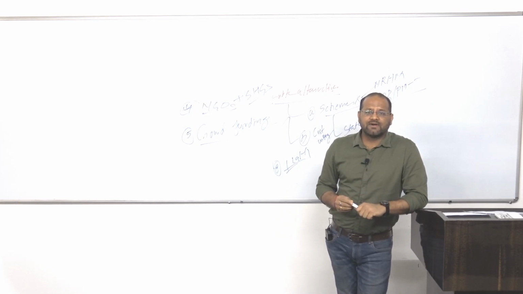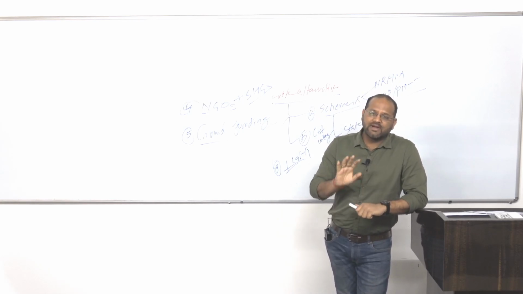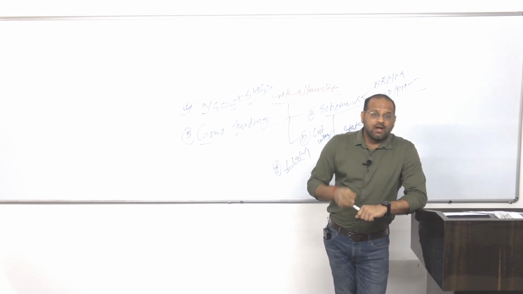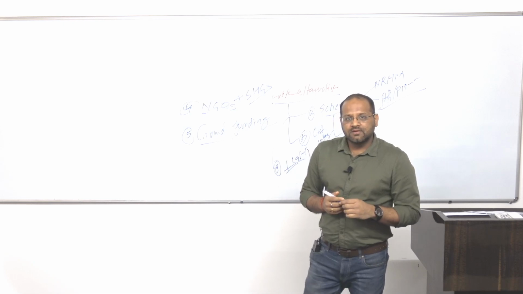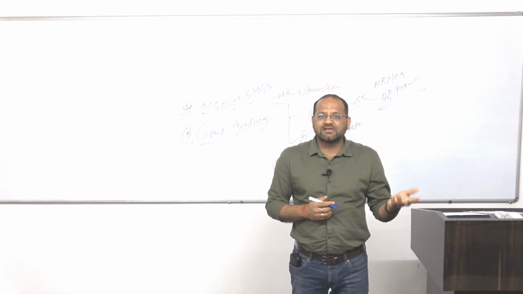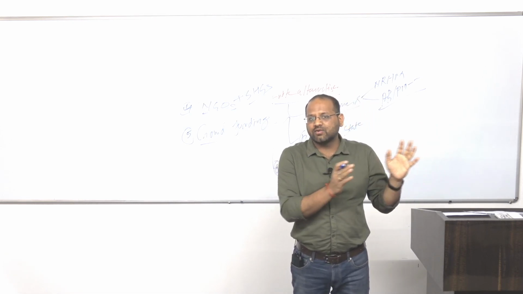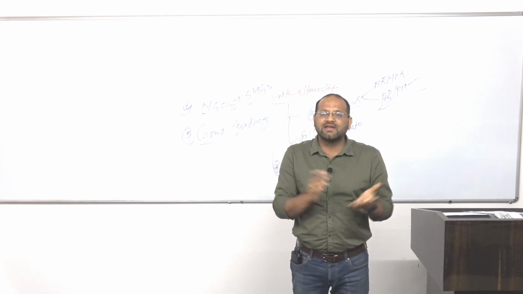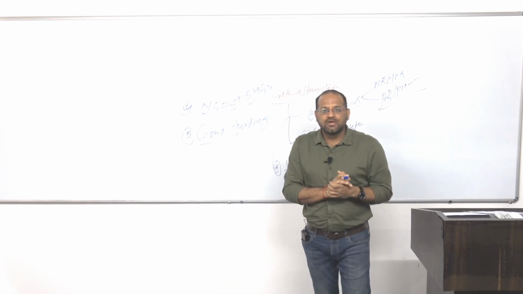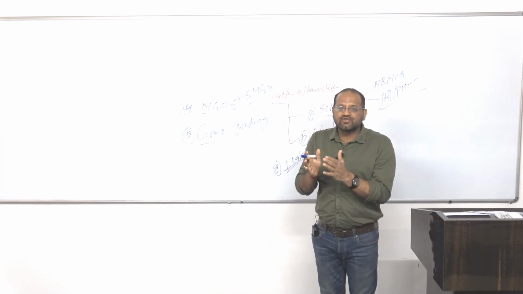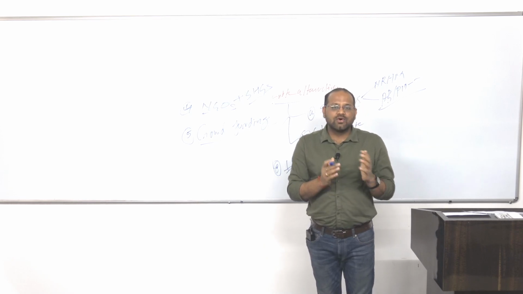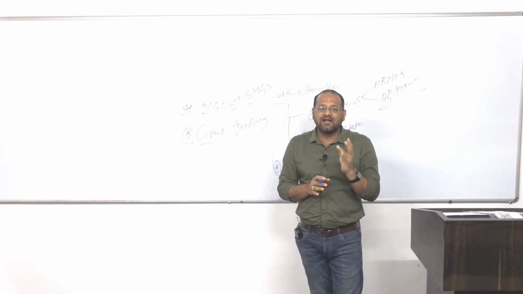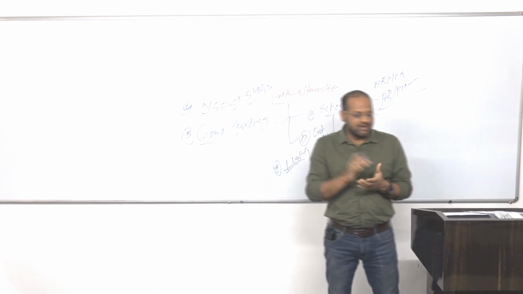Some monetary benefits, even though that is not sufficient, but yes, something he will get, something is better than nothing. Then there are so many old age homes, we don't know what is their condition. Let's say their condition is not good and there is nobody to take care, as the case study mentions that the couple is not having any son or daughter, they don't have any children. So at least when they will be there in the old age home, they will be taken care of, okay. So somebody will be there to look after them. So basic need of shelter and care will be taken care of.